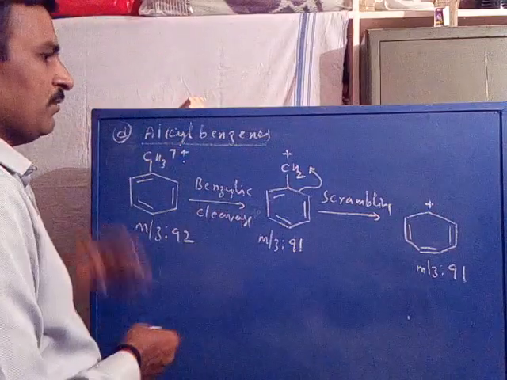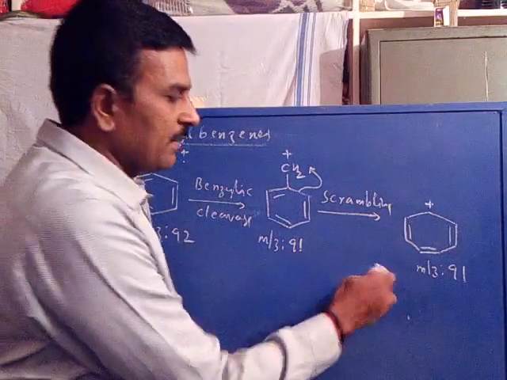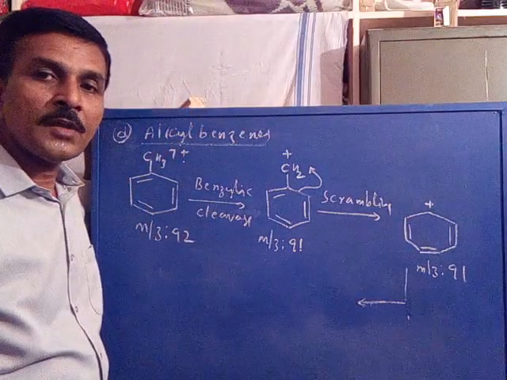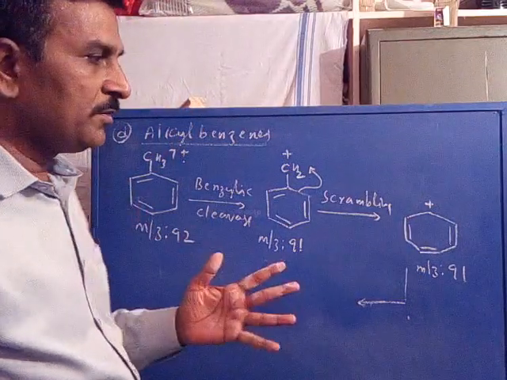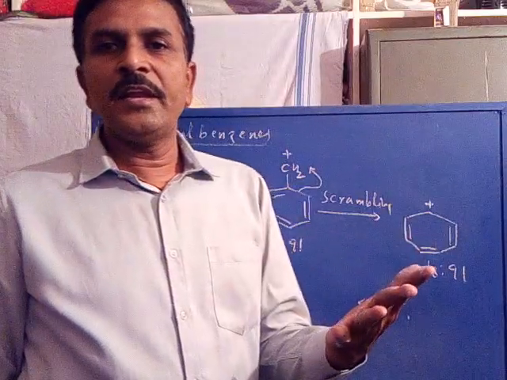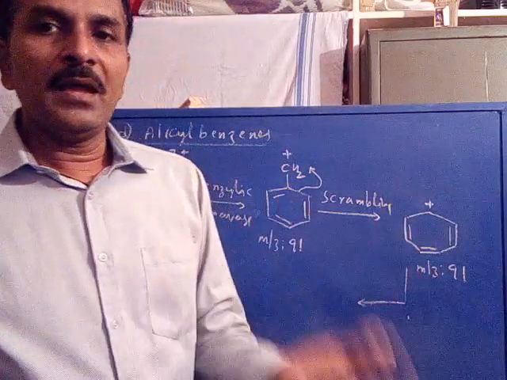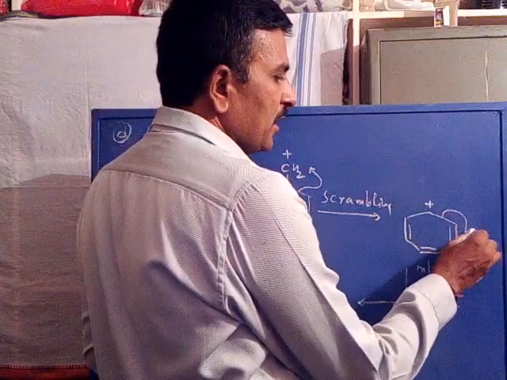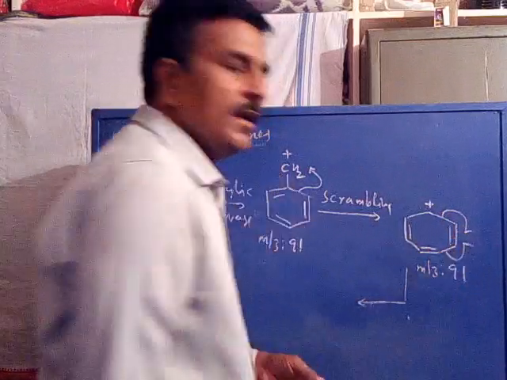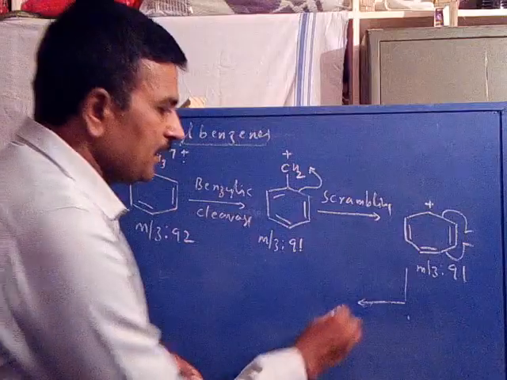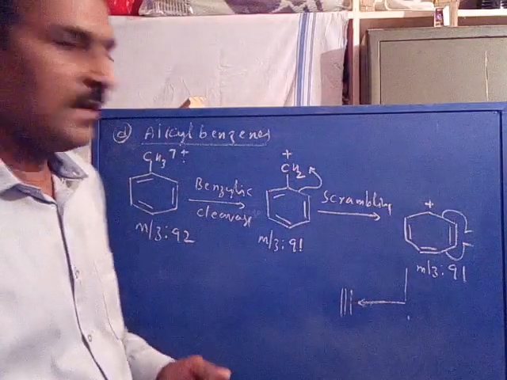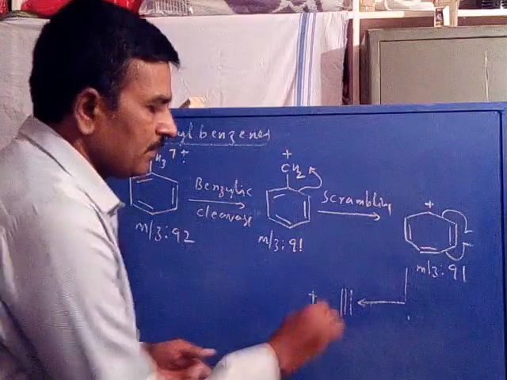After formation of the tropylium cation, it further undergoes fragmentation by the cleavage of two bonds, that is two carbons get eliminated as an acetylene neutral molecule.